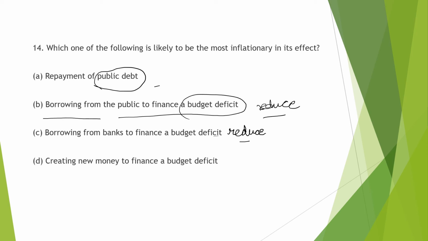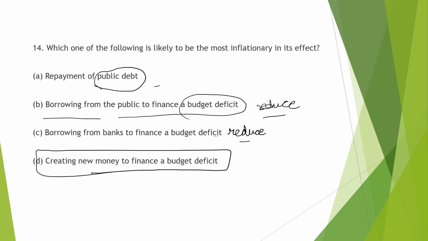Next is creating new money to finance the budget deficit. If new money is printed, then later on this money will come back to the economy.